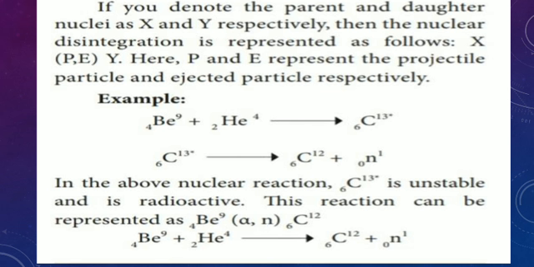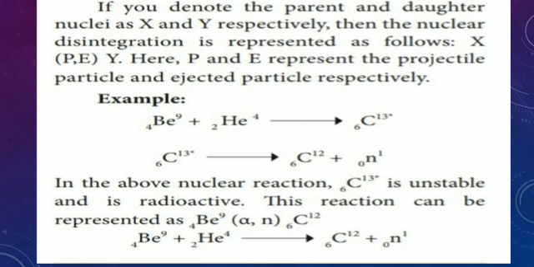Now here beryllium plus alpha gives carbon isotope C-13 plus one neutron. So here C-13 is an unstable radioactive isotope.